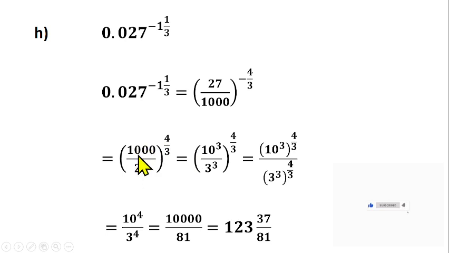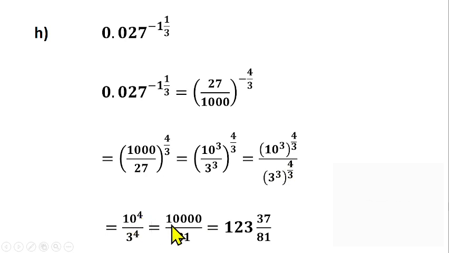Then you should be able to interpret this. This is the cube root of 1000 raised to power 4, and cube root of 27 raised to power 4 as well. But if you don't understand that, you can change 1000 to index form, that gives us 10 raised to the power 3. Change 27 to index form, that gives us 3 raised to the power 3. Do we understand that? Then this power will multiply the numerator, and also multiply the denominator. You have this and this. Then 3 will take care of 3 here, so you have 10 raised to the power 4 left. This power also will take care of the power here according to the law that says the powers multiply. Then you have 3 raised to the power 4 also here.